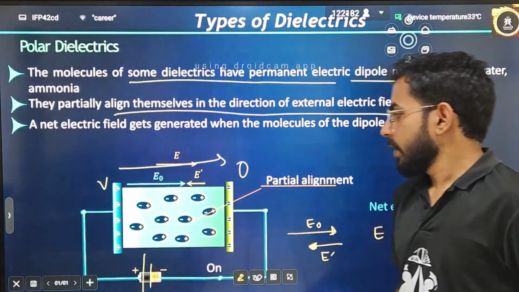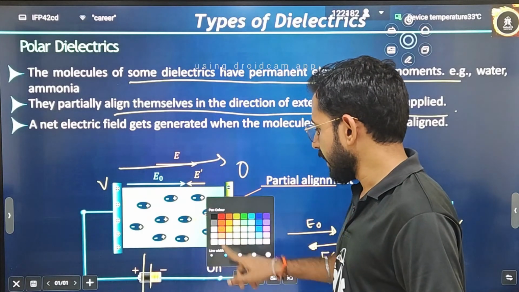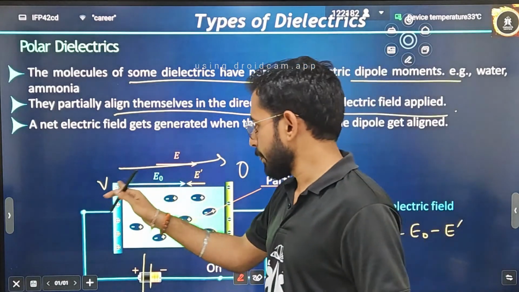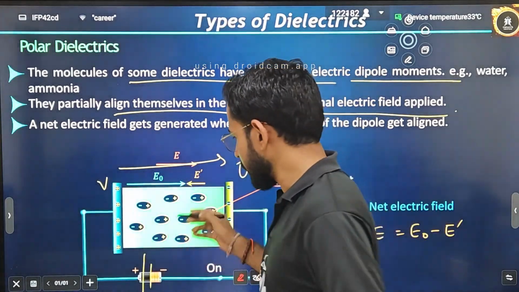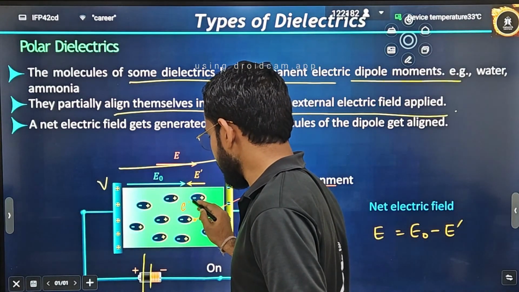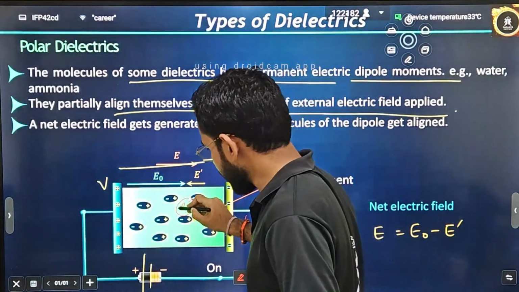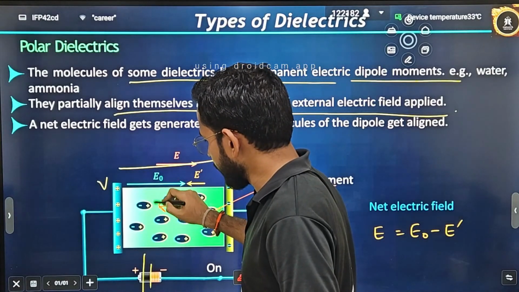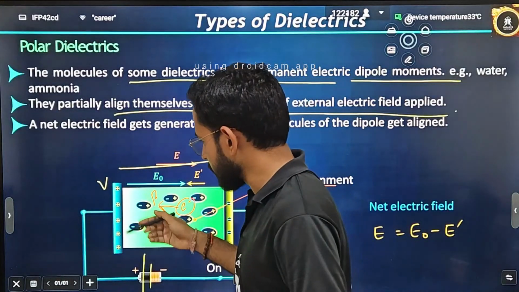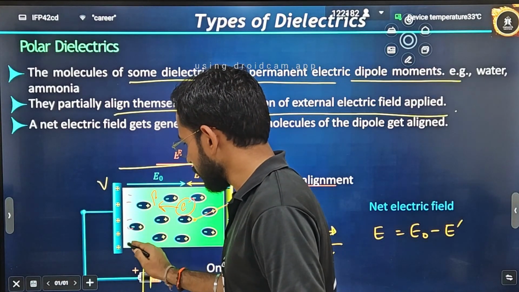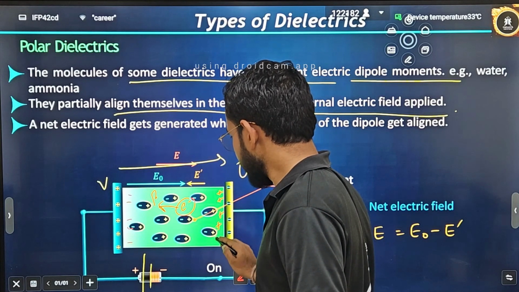Okay. So if I ask you, tell me what the net electric field is, how will you define it? The external electric field is there from higher potential to lower potential, so what will happen inside? I have already discussed it a little bit, but still let's discuss. Let's suppose there is a free electron. What is the direction of the force? The force will be in this direction. If the force is in this direction, can you say all the electrons will be transferred to this side? That means all the electrons will be collected here, and all the positive charges will be collected here.